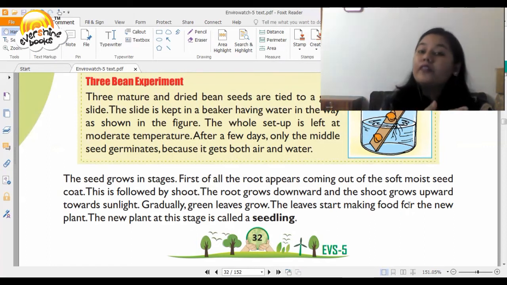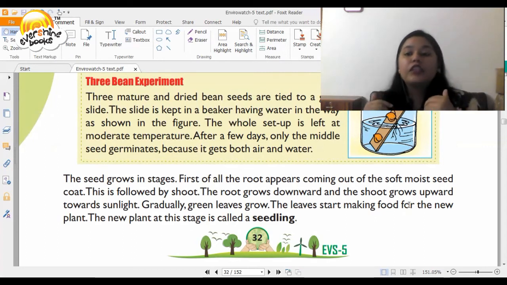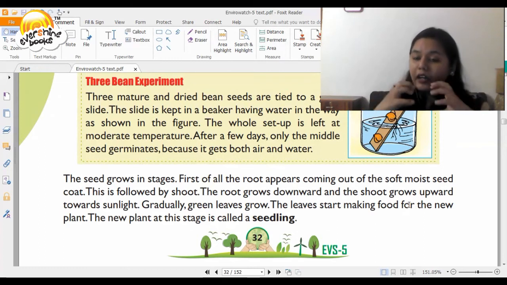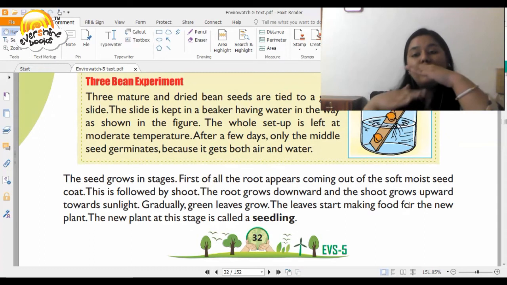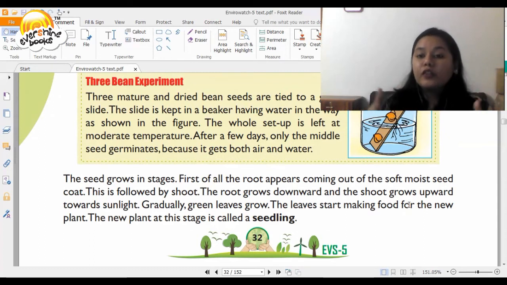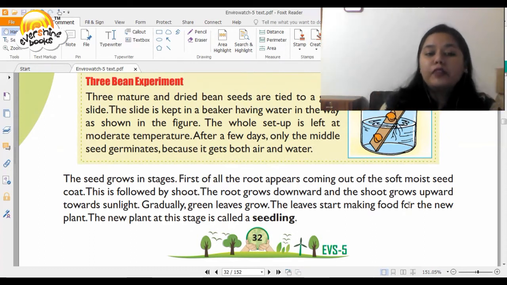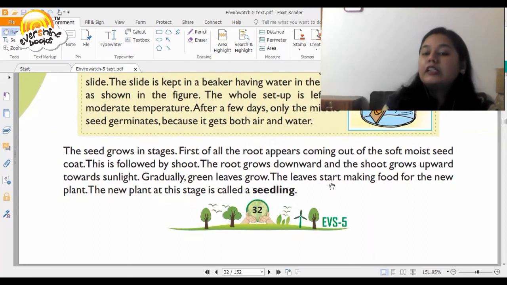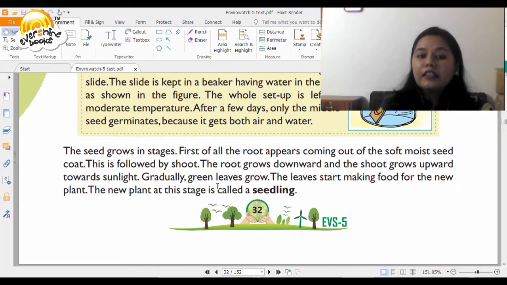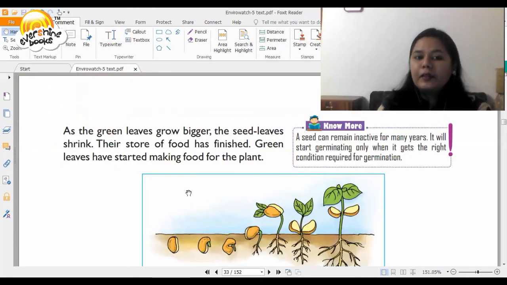So remember in your previous classes, we've spoken about that there are certain parts of a plant which are visible and some which are not visible. So the part of the plant which is not visible, it grows under the soil, and that is the root. And then you have the shoot which grows upwards towards sunlight, and gradually the green leaves grow. The leaves start making food for the new plant, and the new plant at this stage is called a seedling.